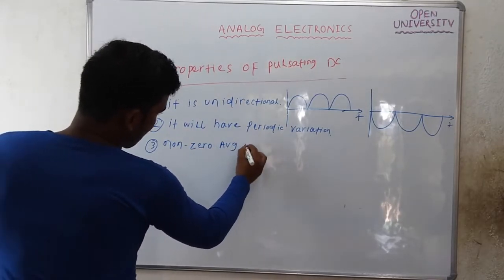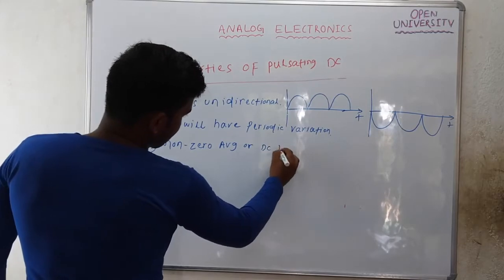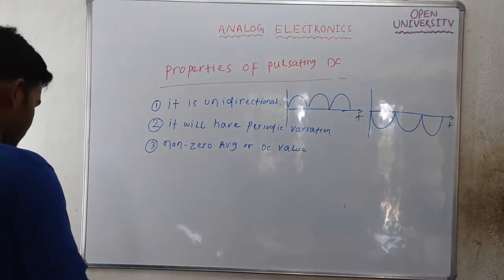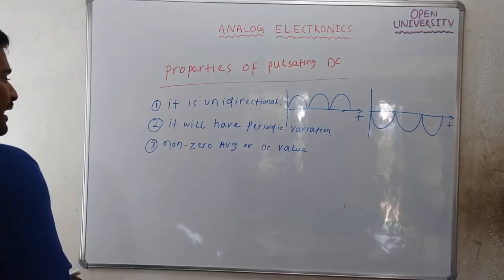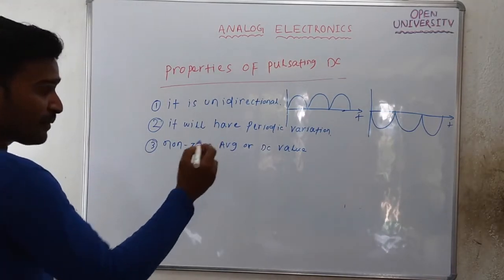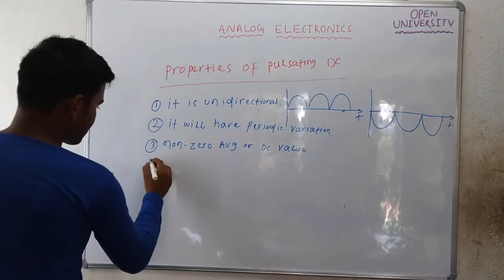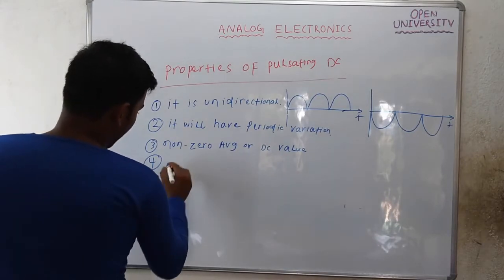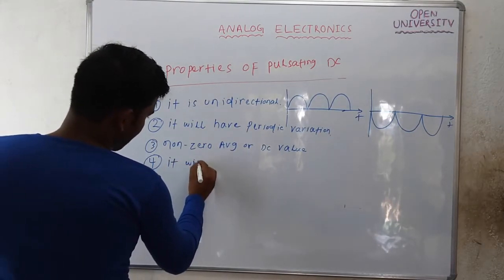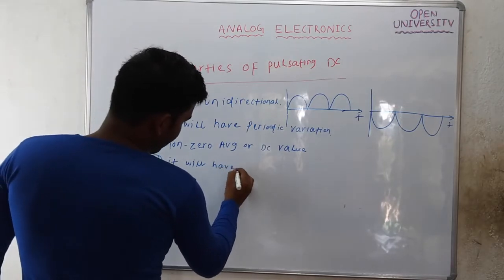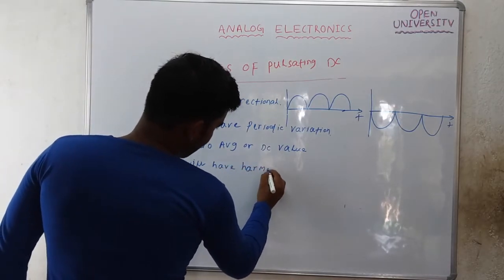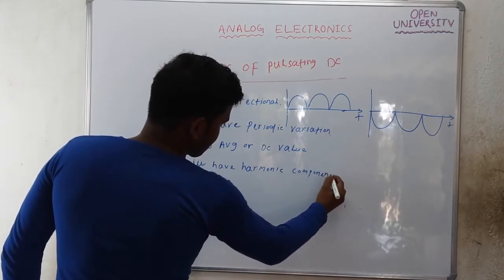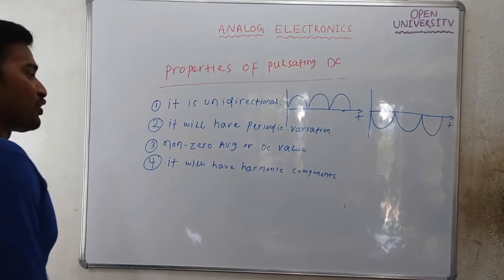The fourth property is that it will have harmonics, or harmonic components. Multiple frequencies will be present in such signals.